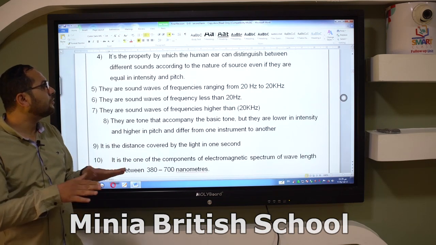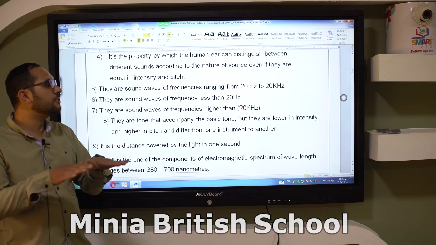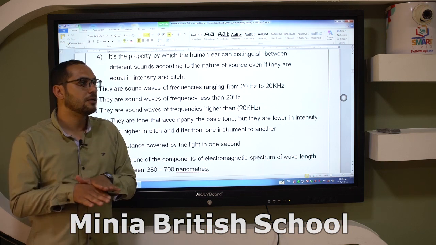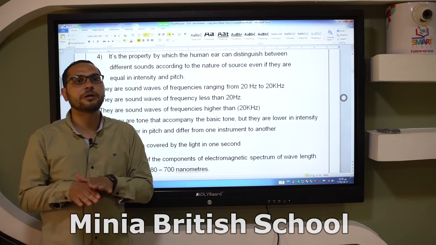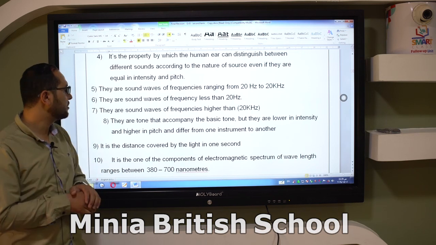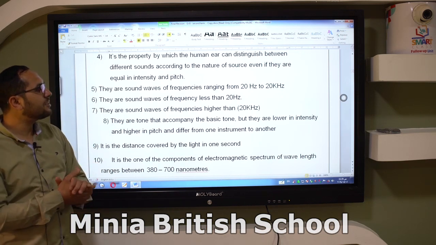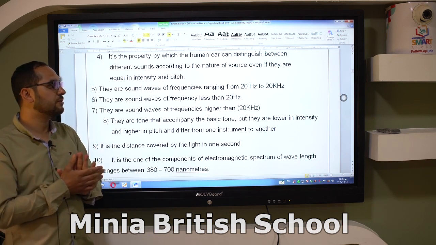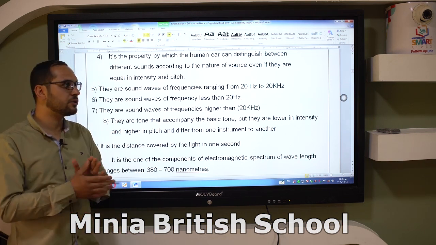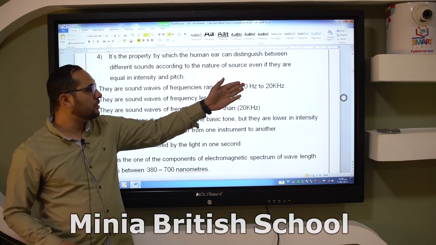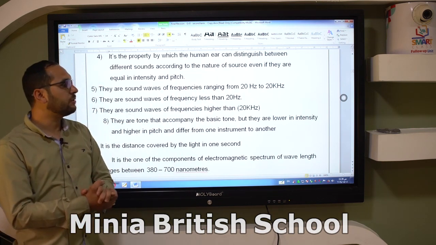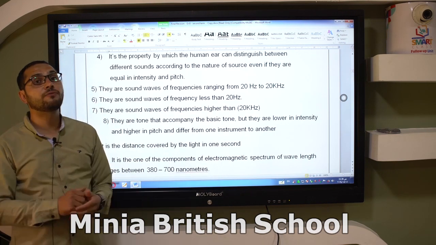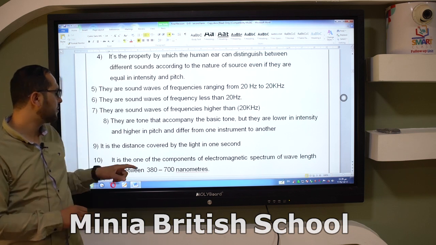Number 5, they are sound waves of frequencies ranging between 20 hertz to 20 kilohertz. This is the sonic waves. Number 6, they are sound waves of frequencies less than 20 hertz. This is the meaning of infrasonic waves. Less than 20 hertz, infrasonic. Between 20 to 20 kilohertz, this is the meaning of sonic waves. Higher than 20 kilohertz, this is the meaning of ultrasonic waves.